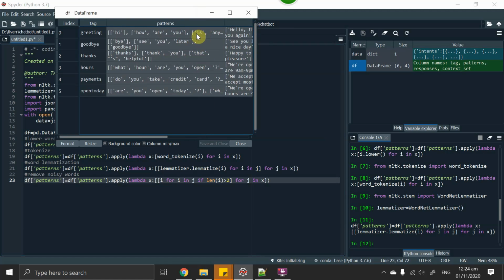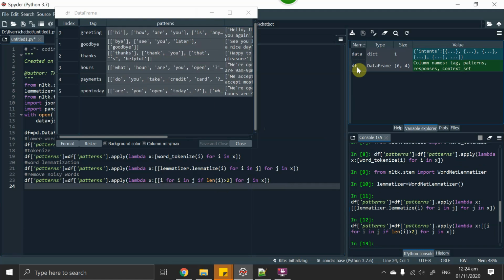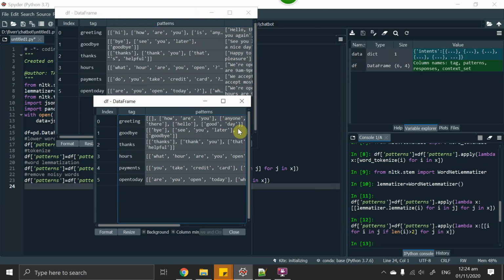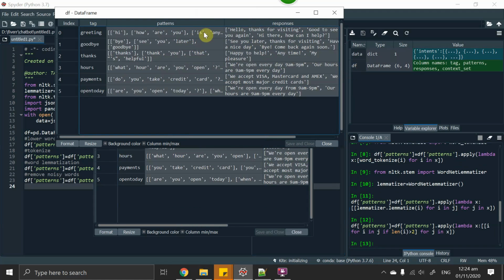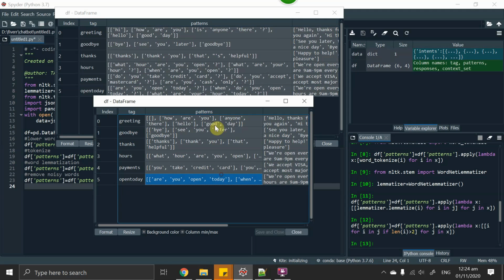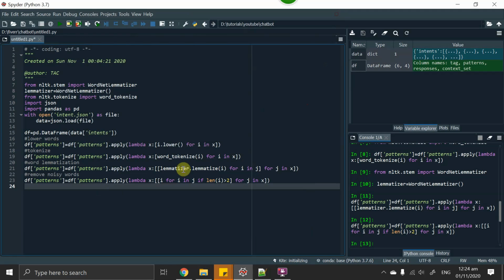If an element such as "is" is less than 2, I don't think it will be selected because it is not greater than or equal to 2. So just run this and we can see that "is" is not selected. You can see that "anyone" is there but "is" has been removed.